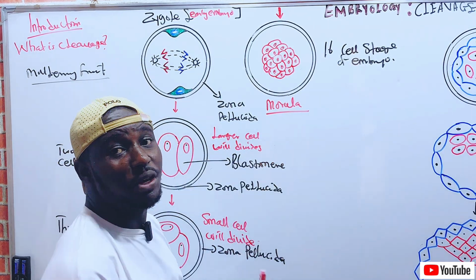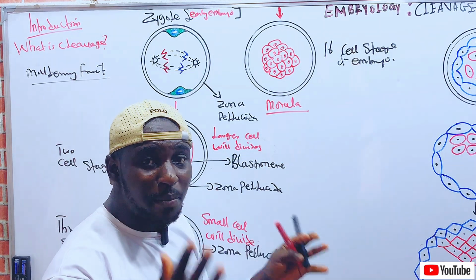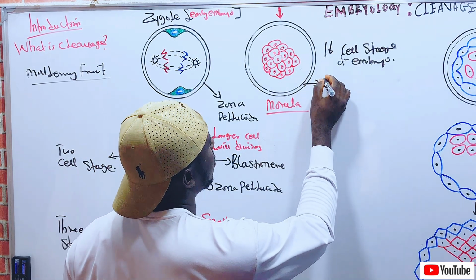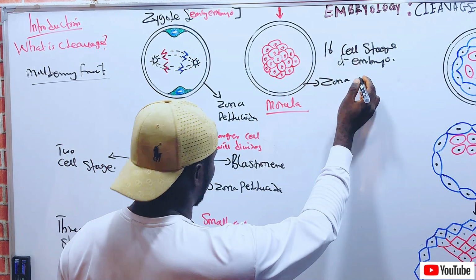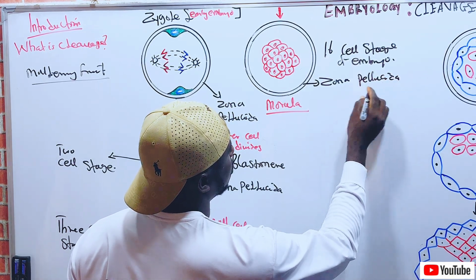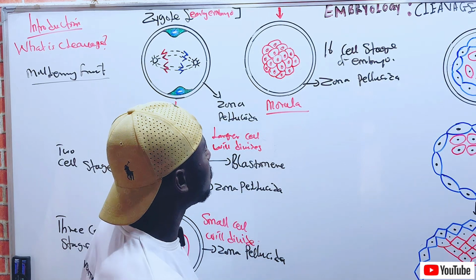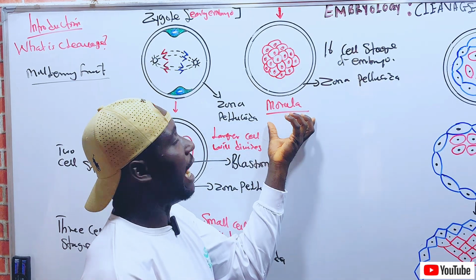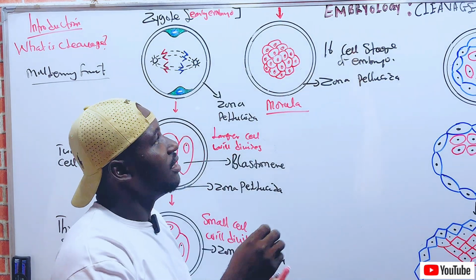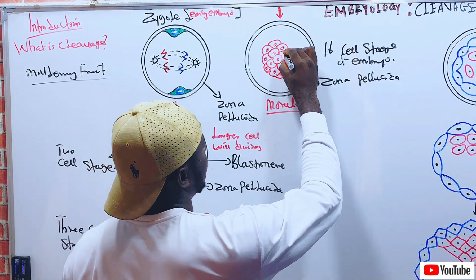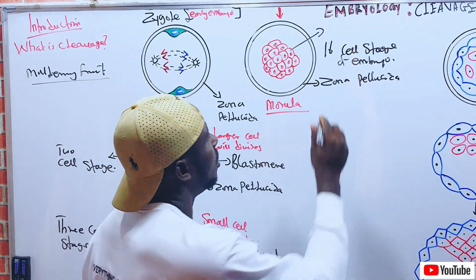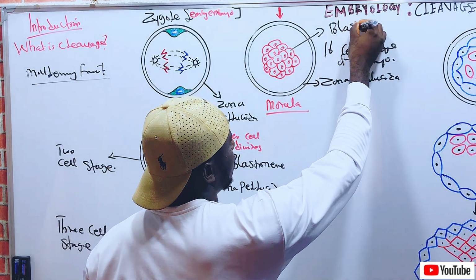Although it is also being guarded by the zona pellucida. The zona pellucida will still guard it with jealousy. Here is the zona pellucida, still protecting it. Now, in the morula, recall that these cells still remain the blastomeres. It is an important notification that you should know. They are still the blastomeres.